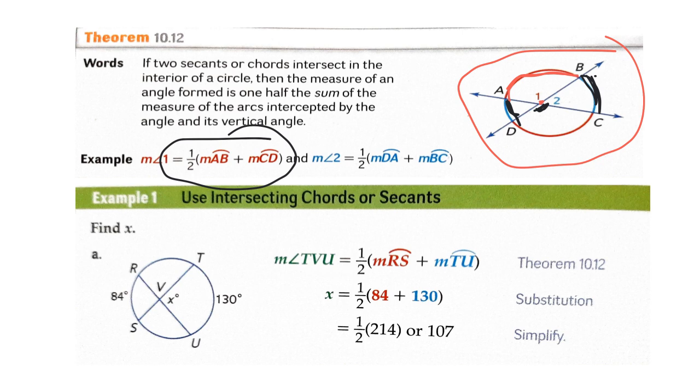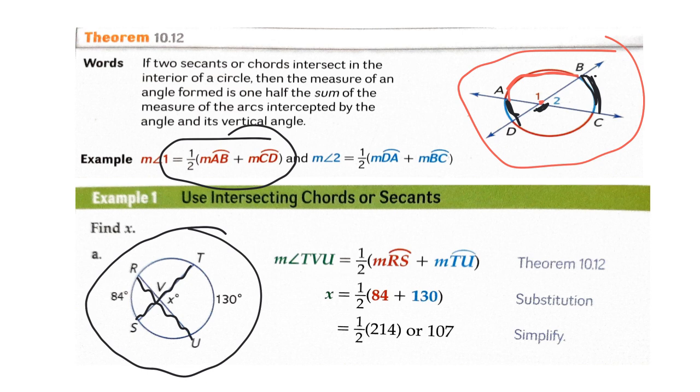Now let's do an example of using intersecting chords. In this example we have this circle, and we also have two intersecting chords, TS and RU. We have the arc measures.